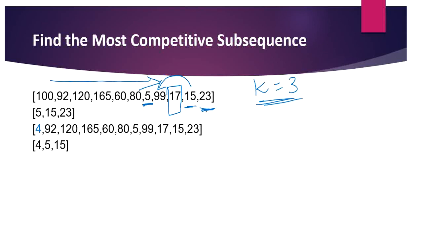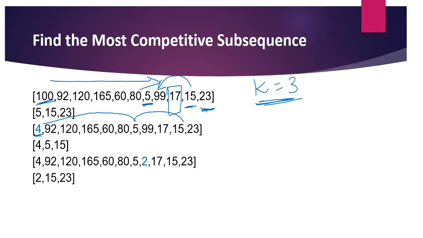I've changed only one element from my previous array, that is I've changed 100 to 4 here. So in this case, what is the lesser number? The lesser number is 4. So I'm taking 4 and checking whether I can form a subsequence of length 3. After 4, the lesser number is 5 and then the lesser number is 15. We can ignore all other numbers in between. Sorry, we don't have a lesser number in between. So let's go to our next example.